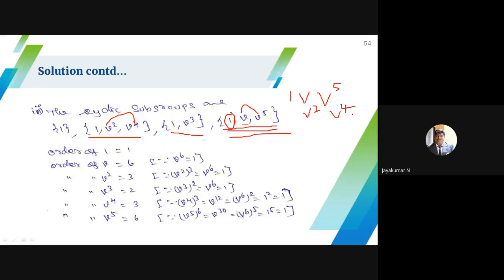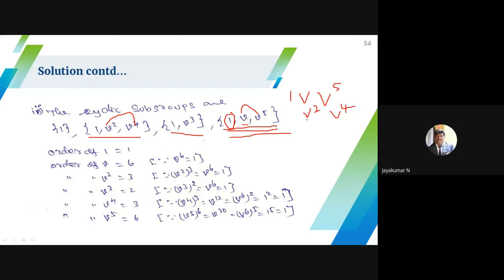Is it a subgroup? No. Besides the identity element and inverse element, there is one more condition: you have to multiply with the previous elements. Here I insert V square, V power 4. You have to multiply V square with the other remaining elements, and if the result exists in this set, then it's a subgroup. V square into V cube does not belong to this set, so this is not a subgroup.